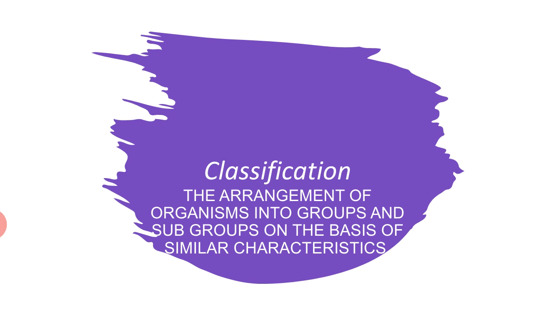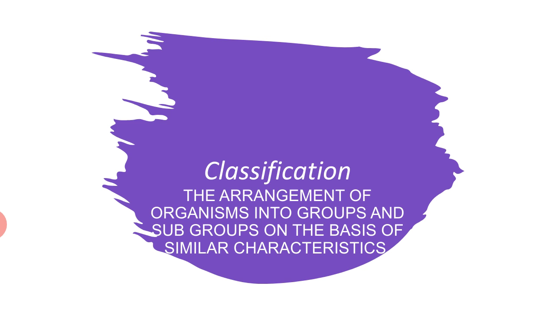What is classification? Classification is the arrangement of organisms into groups and subgroups on the basis of their similarities and dissimilarities. That is known as classification. We will arrange the organisms into division, phylum, class, family, species, according to their similar characteristics, and we will differentiate them on the basis of their dissimilar characteristics.